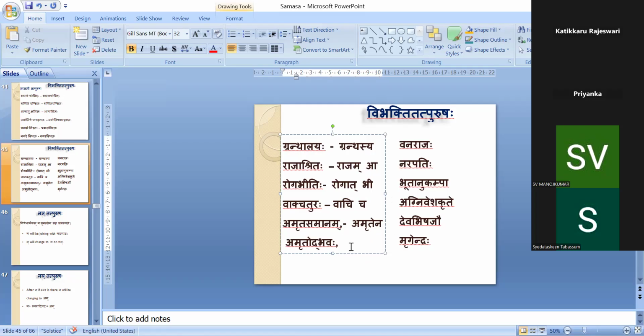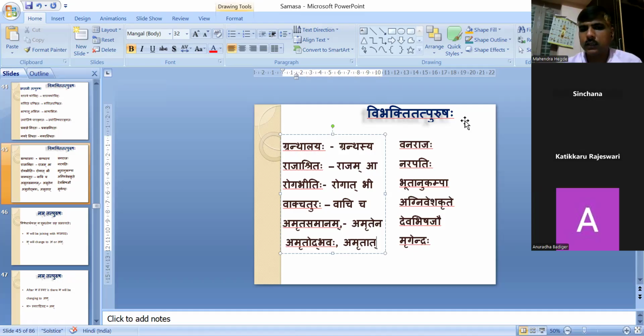Amrutodbhavaha. Here the Udbhava Shabda is giving the meaning of, okay, Amrutat Udbhavaha, Panchami, because here I am seeing the Karaka only. Udbhava means getting out or coming out. From where is it coming out?